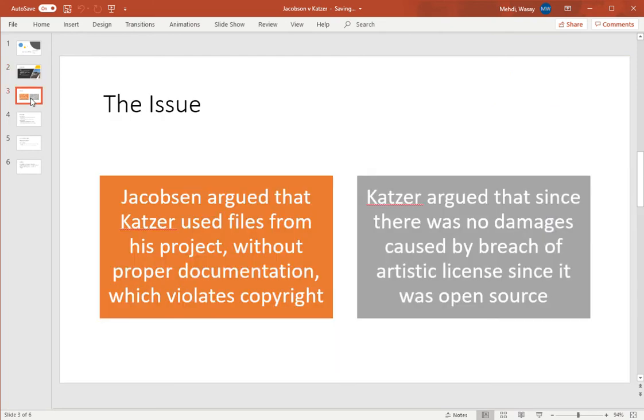So the issue is that Jacobson argued that Katzer used textual files from his project without proper documentation, such as credit to the person who made it, and parts of his code weren't documented properly and given credit for. And he said that under the artistic license that was included in his repository, this constituted a violation of copyright. Katzer, on the other hand, argued that since there was no damages caused, since there was no monetary gain for Jacobson on the open source software, it couldn't breach the artistic license and it wasn't causing any damages, and therefore he cannot be sued for it.